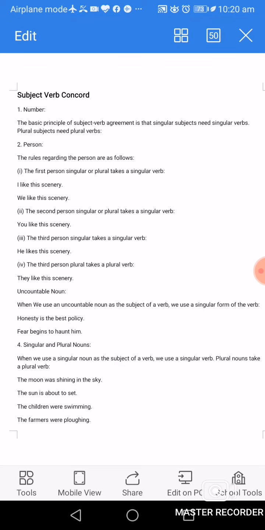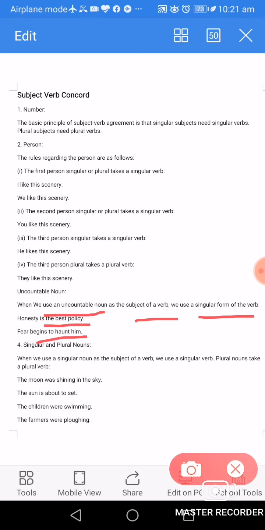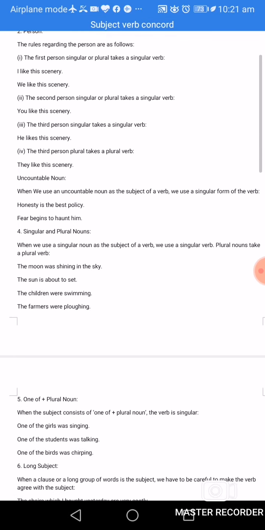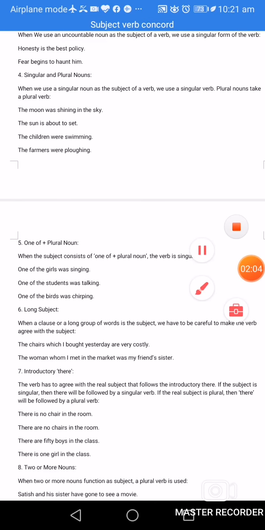Now come to next point, and the next point is uncountable noun. When we use an uncountable noun as the subject of a verb, we use a singular form of verb. For example, honesty is the best policy. Fear begins to haunt him. I hope it's clear. Now come to next point, that is singular and plural nouns.